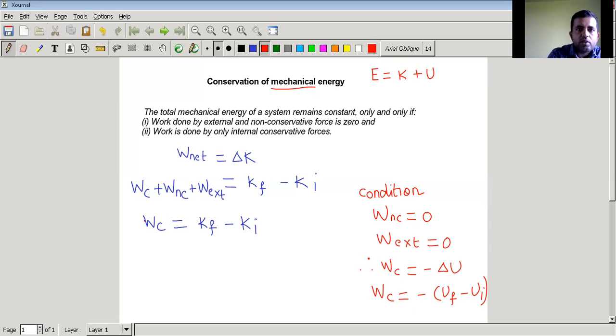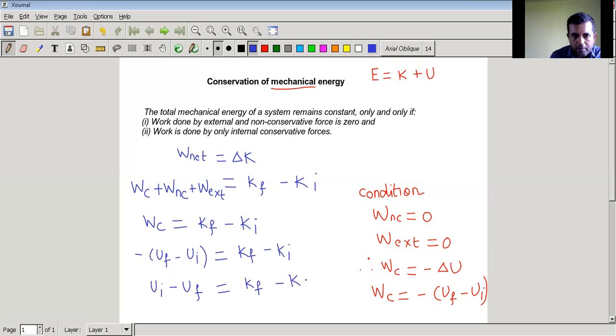If I substitute this here, then I will get minus (Uf minus Ui) equal to, if I open the bracket, Ui minus Uf. This is Kf minus Ki.